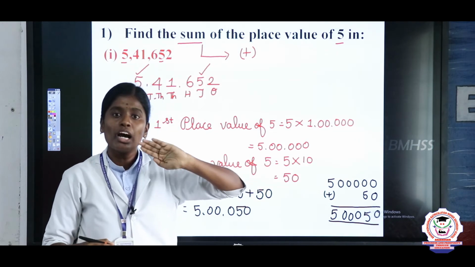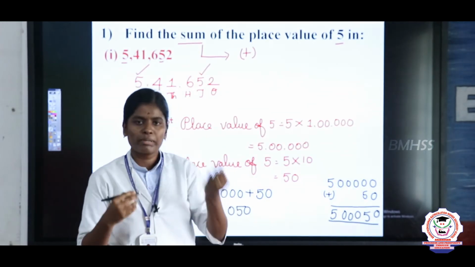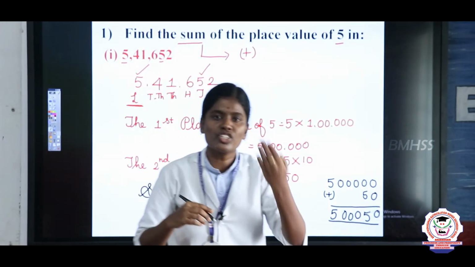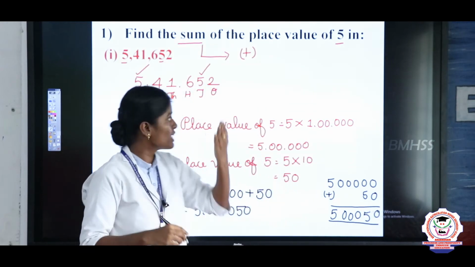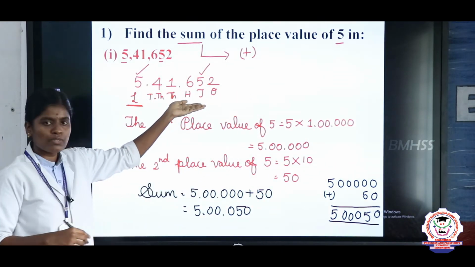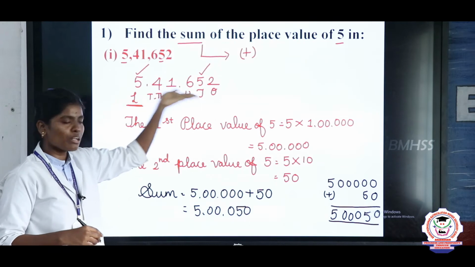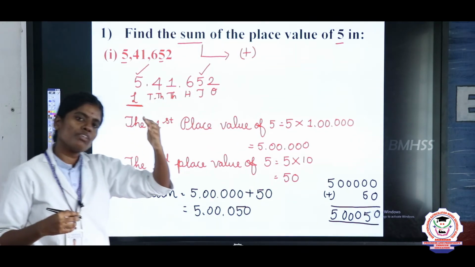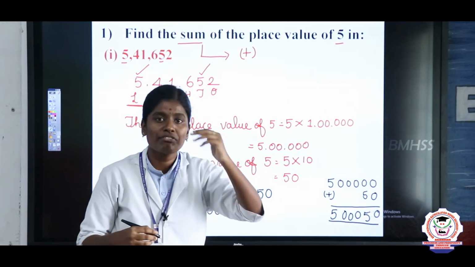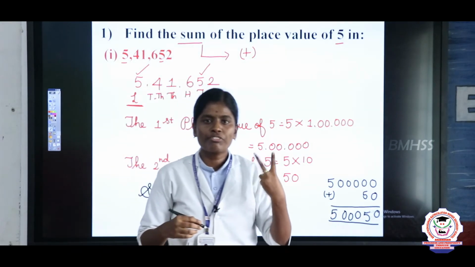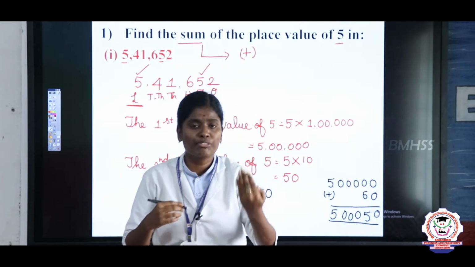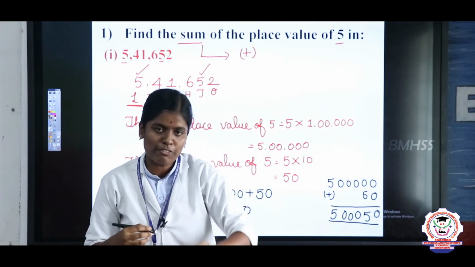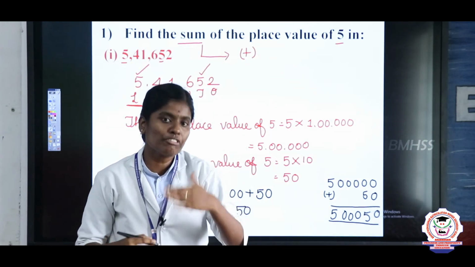The question is find the sum of the place value of 5. Sum means addition. The first place value of 5 is in the lakh place, so 5 into lakh is 5 lakh. The second place value of 5 is in the tens place, so 5 into 10 is 50. So 5 lakh plus 50, the answer is 5,50,050.